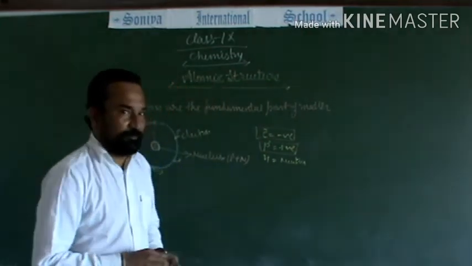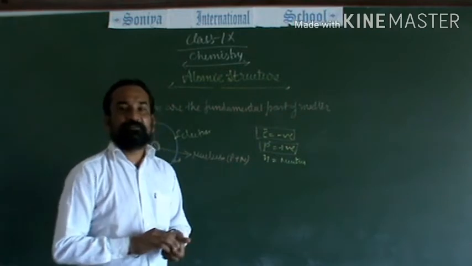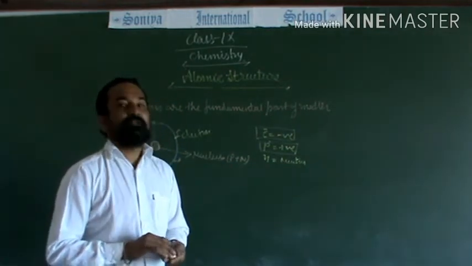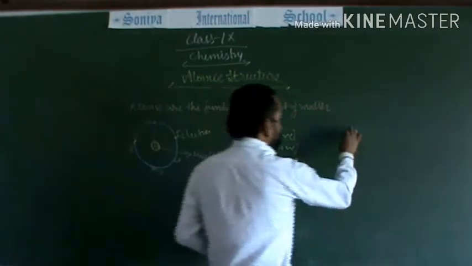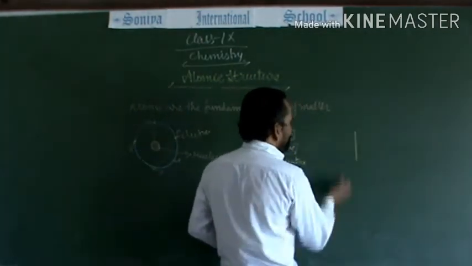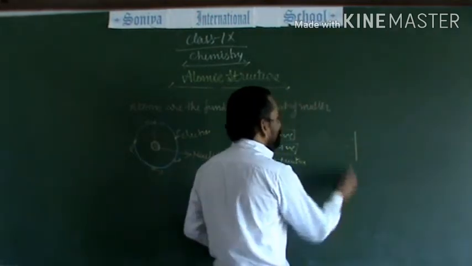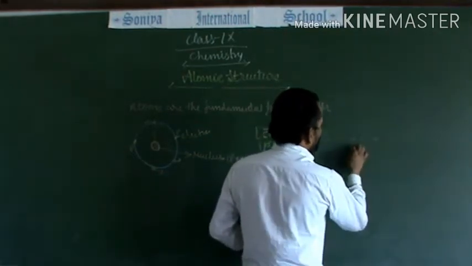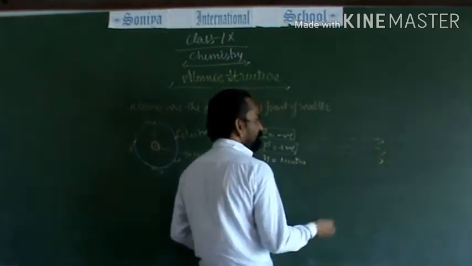This was first explained by Rutherford when he was doing the experiment with the gold leaf and alpha particles. When he bombarded alpha particles on a thin gold leaf, what he saw was that most of the particles did not come back.